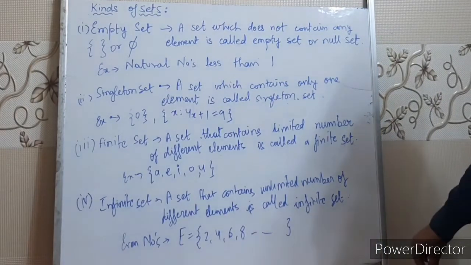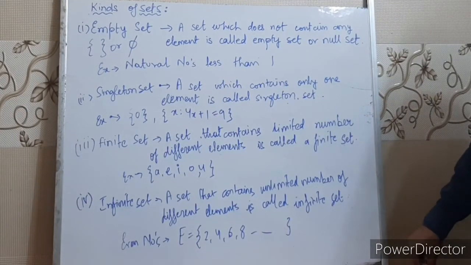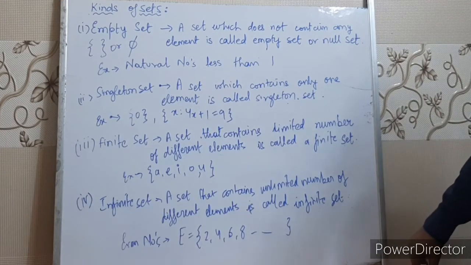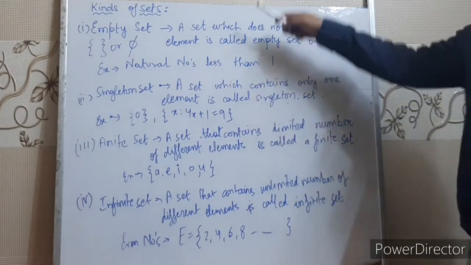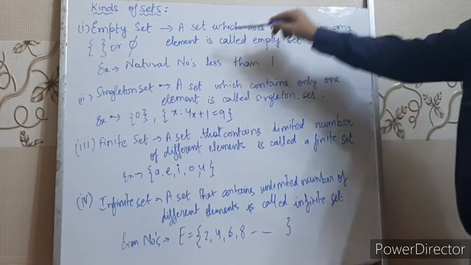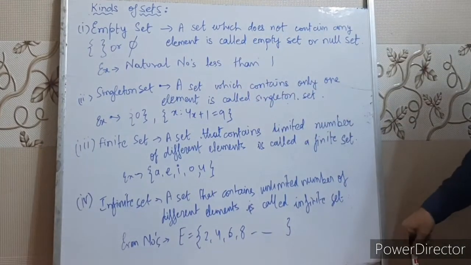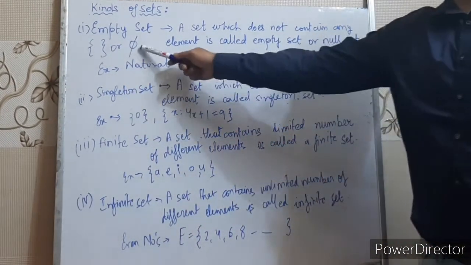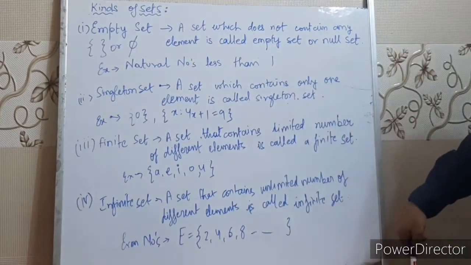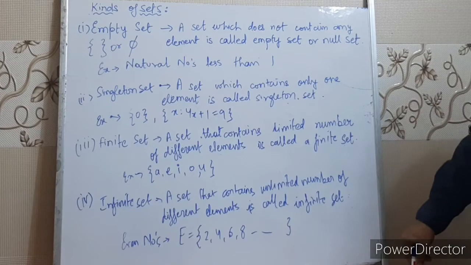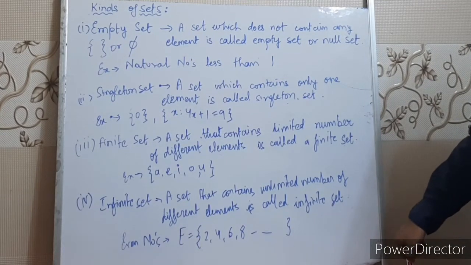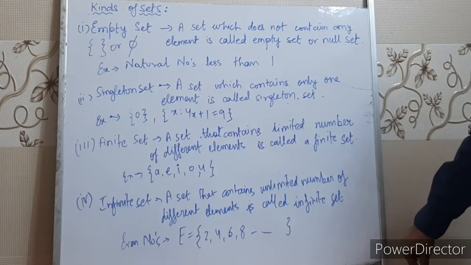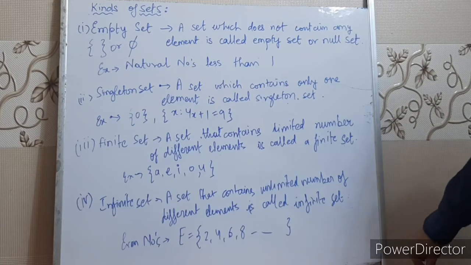Okay children, next is kinds of sets. In kinds of sets, the first is empty set. What is empty set? A set which does not contain any element is called empty set or null set. It is represented by curly brackets or phi. If you write phi, that is representing empty set or null set. A set which does not contain any element. For example, natural numbers less than 1. Do you know any natural number which is less than 1? There is no natural number which is less than 1. 1 is the first natural number. So this is an empty set.